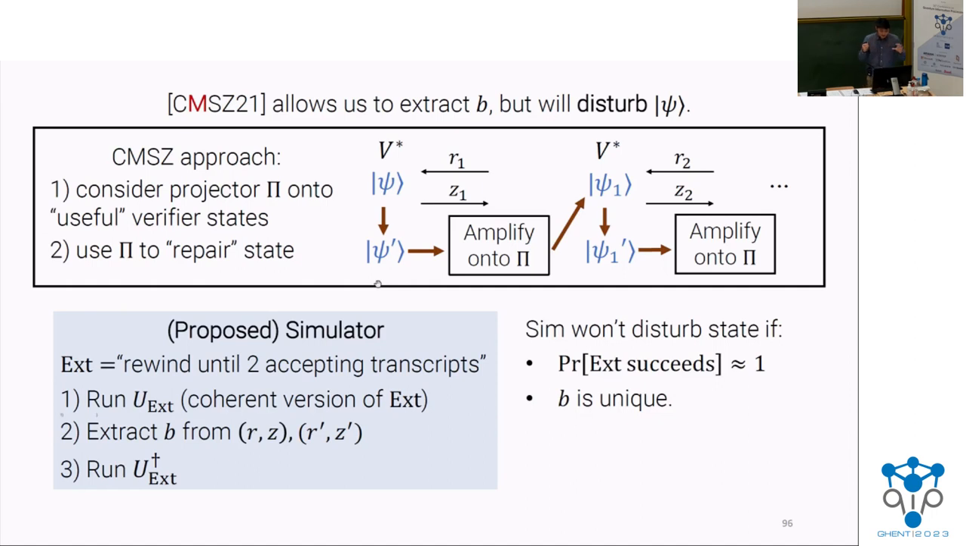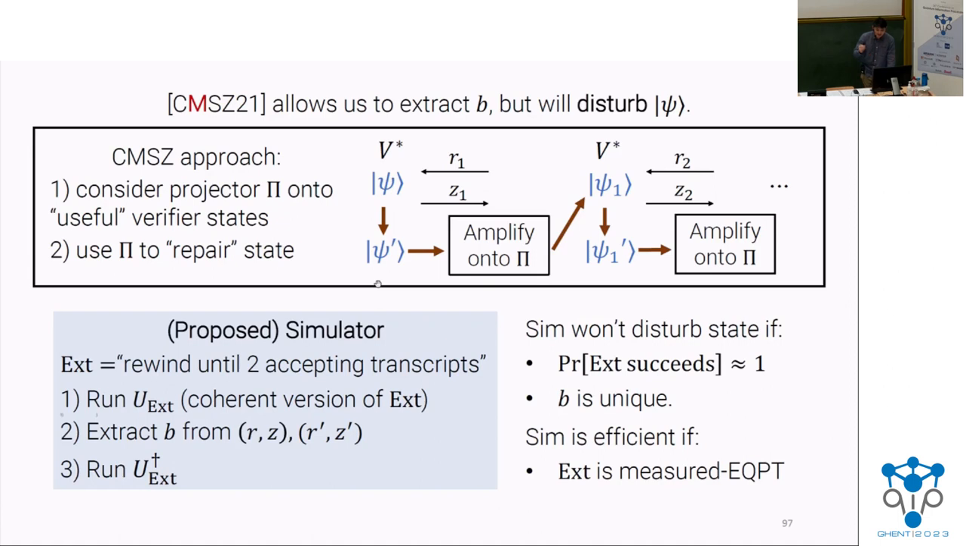Well, the simulator won't disturb the state so long as this measurement that happens in the middle basically has a predetermined outcome. Right? We're doing a unitary, measuring something, and then doing the inverse of that unitary. So this does nothing to the verifier state so long as you can argue that the measurement you do is basically fixed. And for that, you need that the extractor succeeds at probability close to 1, and that the extracted bit is in some sense unique.